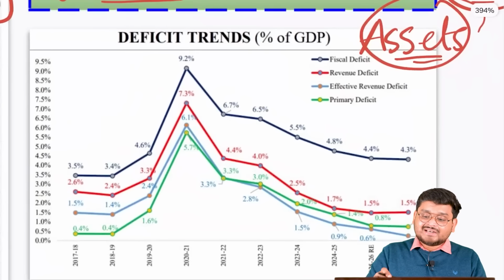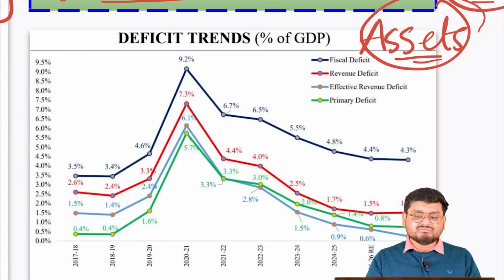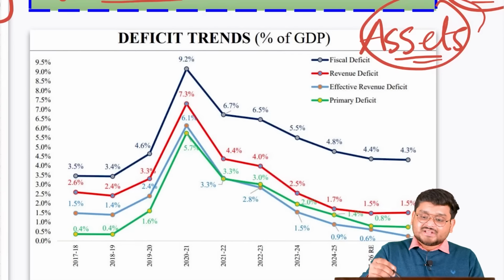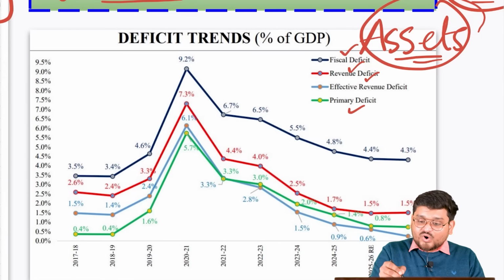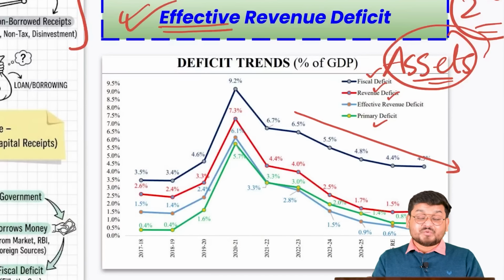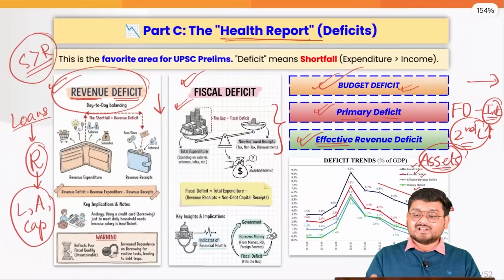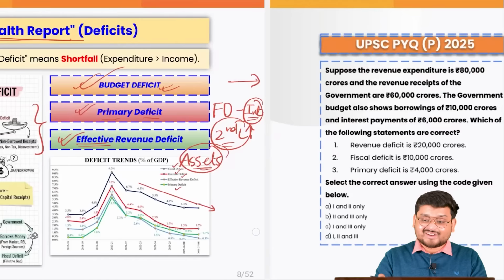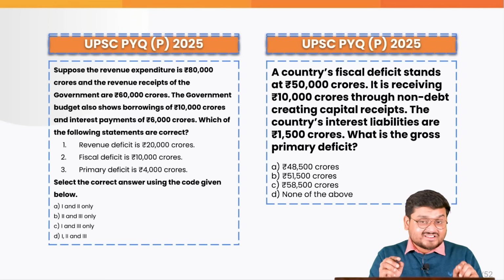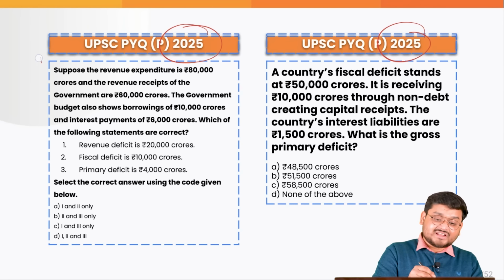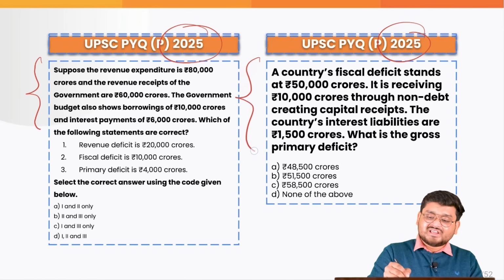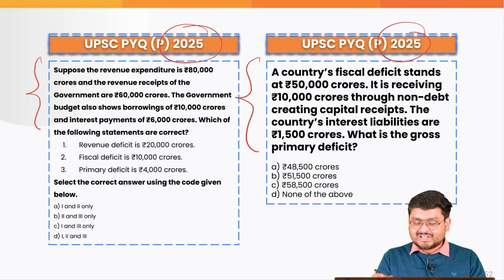And if you see the entire trends which are happening just before your eyes right now, the fiscal deficit, the revenue deficit, effective and the primary deficits are all on a declining trajectory. We are going to discuss this in more detail in the next article, but this is what the trends indicate right now. And these are the PYQs which I was talking about in the 2025 prelims. If you can understand, the nature of the PYQs is actually hinting towards a numerical side. Let me know what the answers are in the comments below.